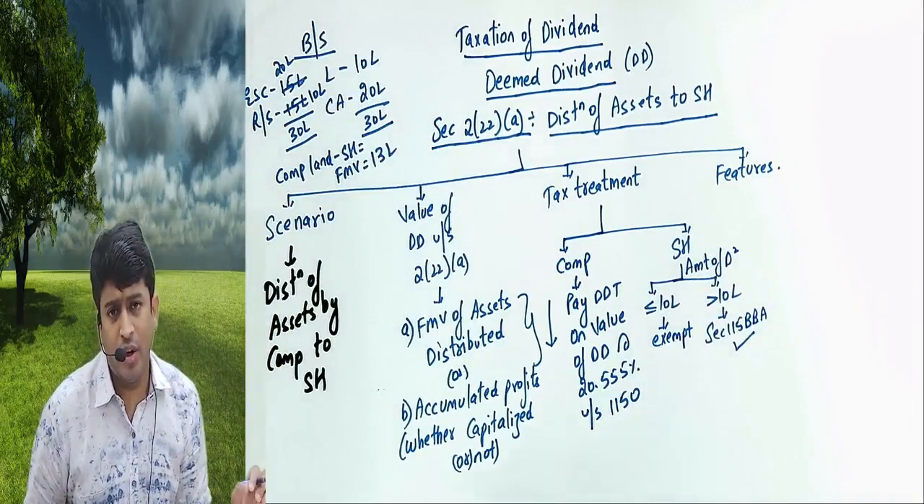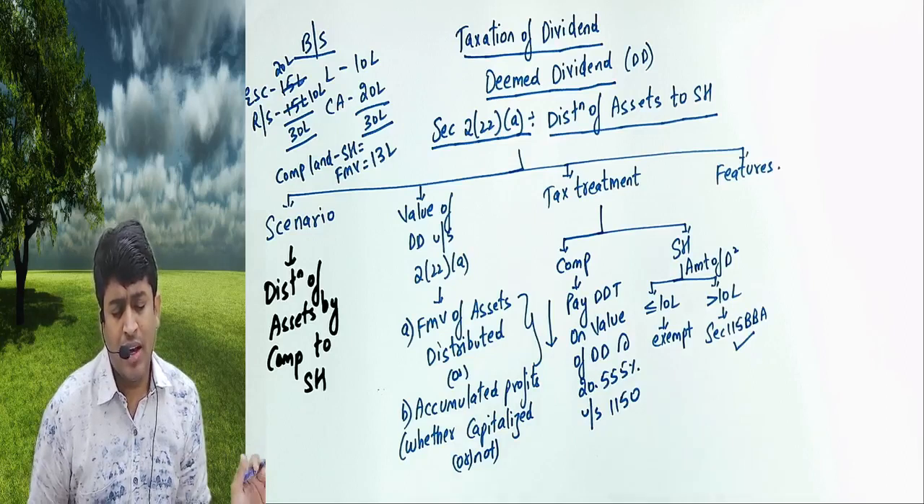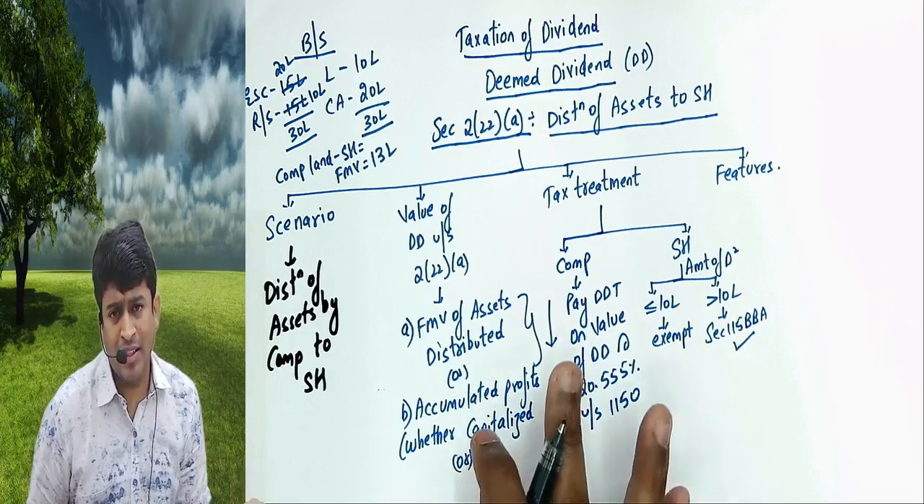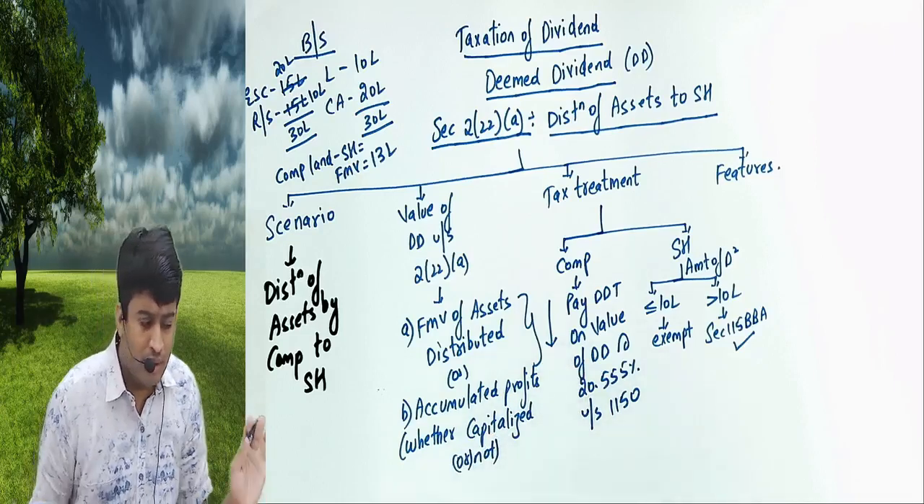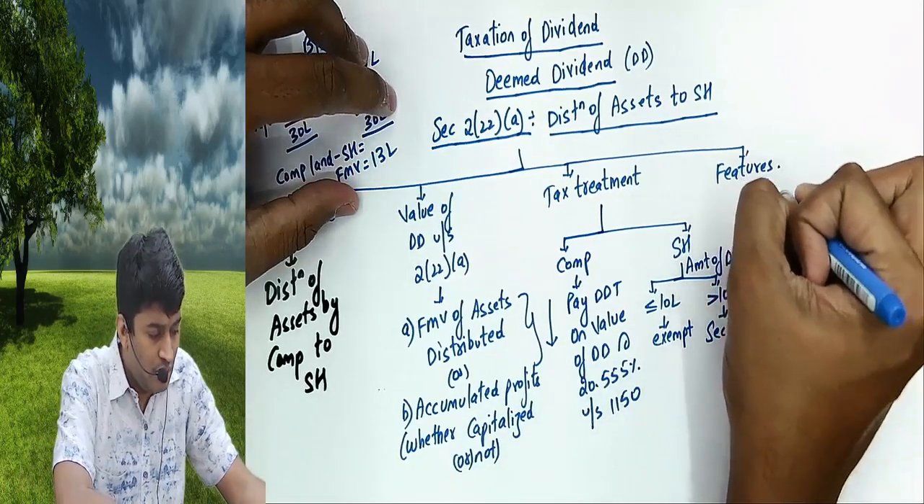Under 2(22)(e), the company will pay tax at 34.944%. For the shareholder, it is exempt, irrespective of the amount. Under 2(22)(a), the company will pay only at 20%. So for the shareholder, up to 10 lakhs it is exempt. More than 10 lakhs, the excess of 10 lakhs is taxed at the rate of 10% under 115BBDA. Clear?